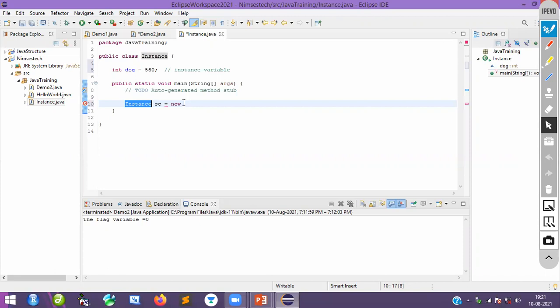Copy this one. Guys, if I am fast, let me know. So this is our instance variable. This is our object. Basically S is an object. You can call this a reference variable also, no problem. I created an object. Suppose I wanted to access this particular instance variable. This instance variable can be accessed only with the object.